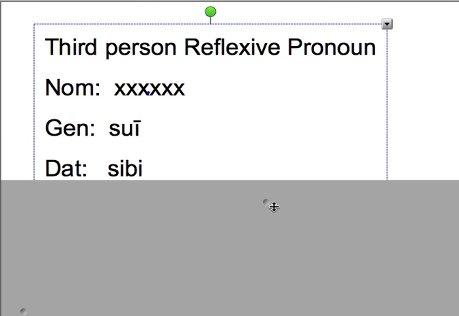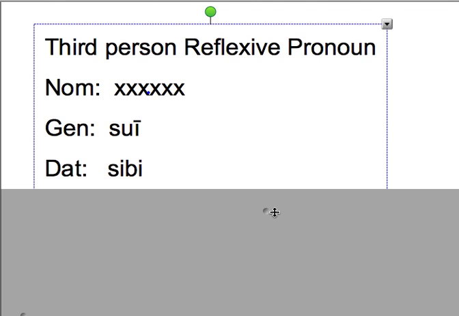The dative form of this third person reflexive pronoun is sibi. So this is how you would say to himself, to herself, to itself. Always referring back to the subject. For example, he gave an ice cream cone to himself as a reward. That's a third person reflexive pronoun, to himself.